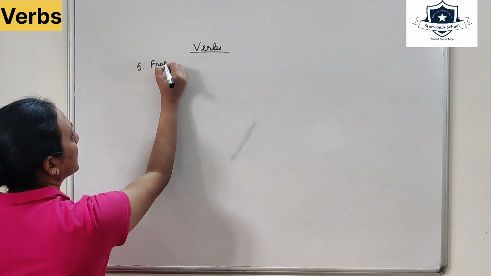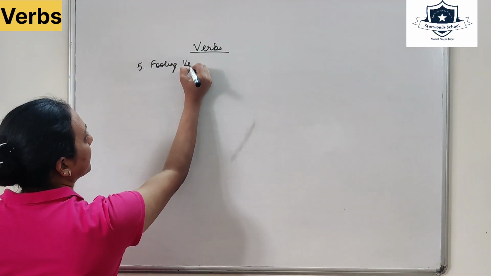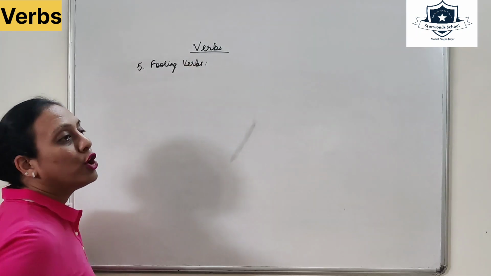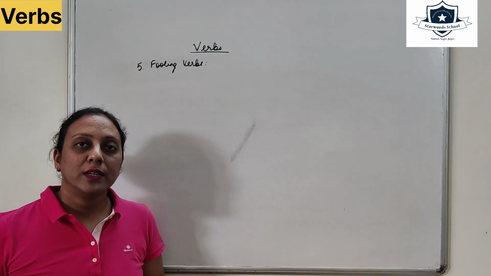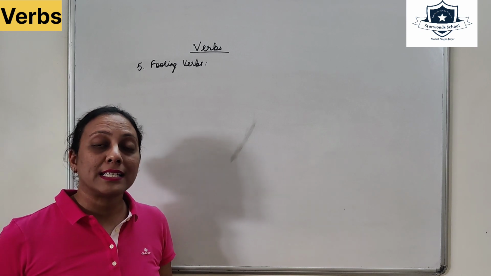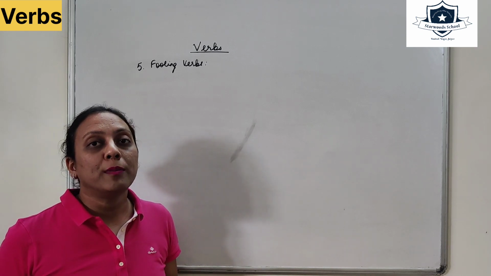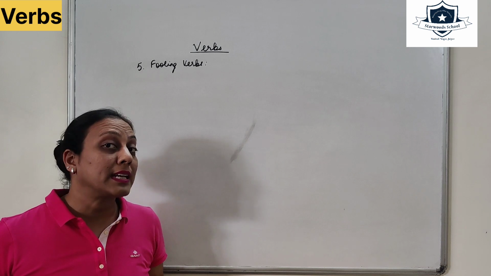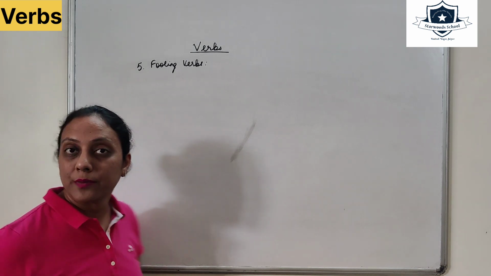Fooling verbs. What are fooling verbs? Which fool you by saying that we are verbs, but actually they are not action verbs.